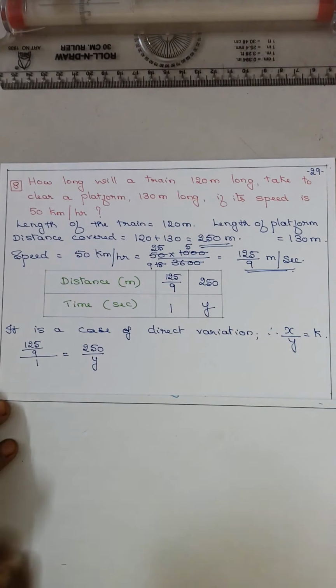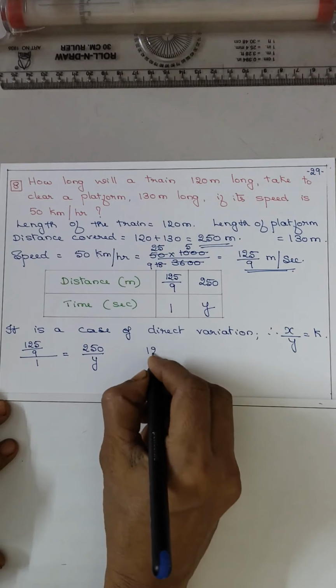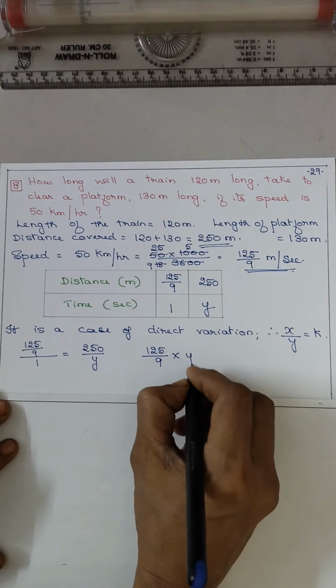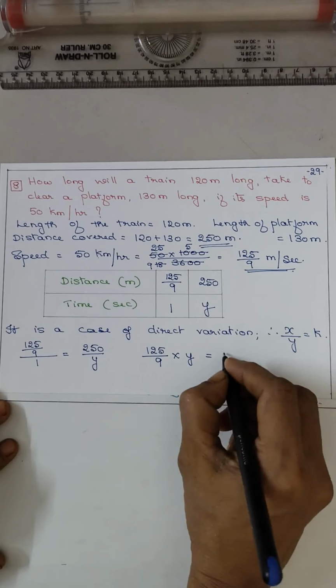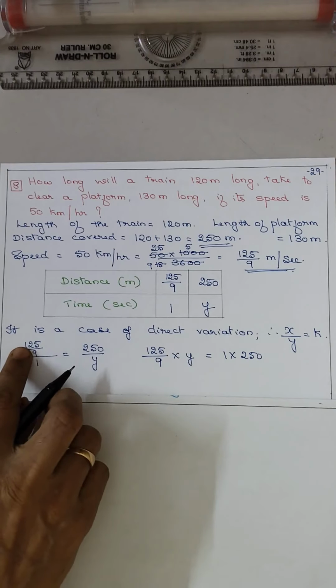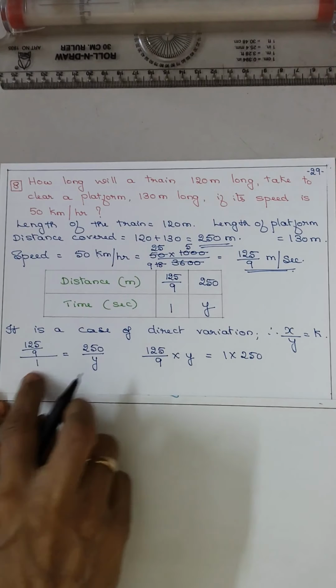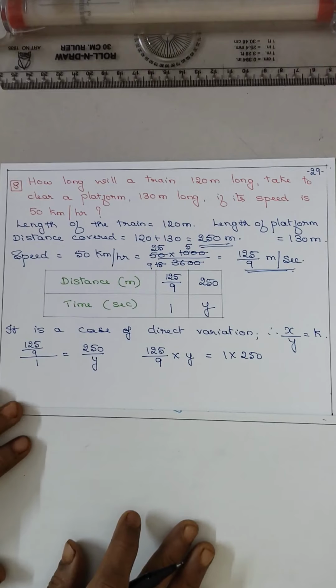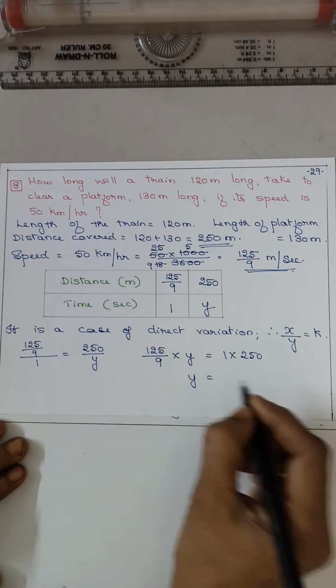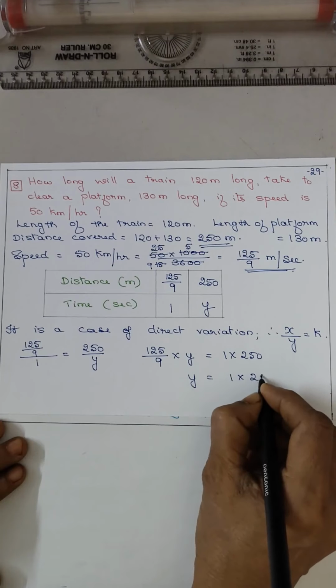Now when you cross multiply, it is 125/9 into y is equal to 1 into 250. So y is equal to 1 into 250.